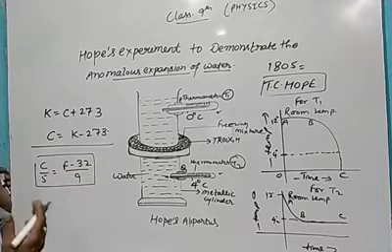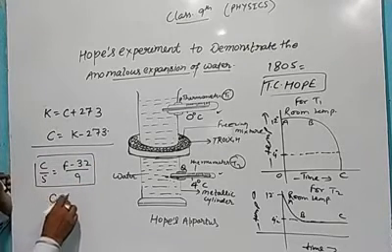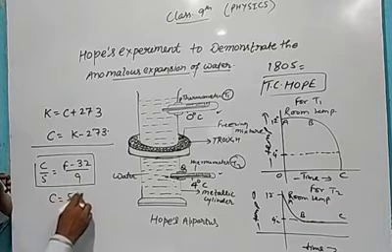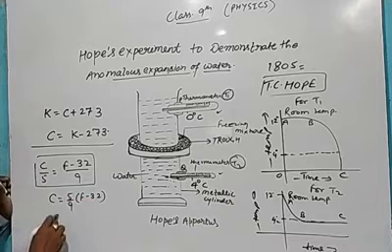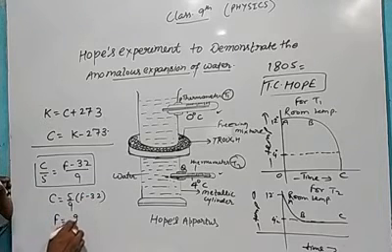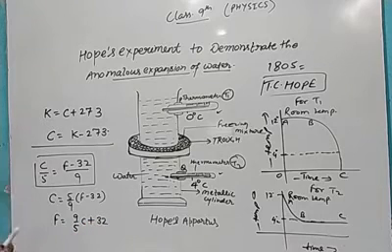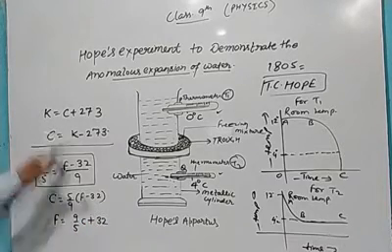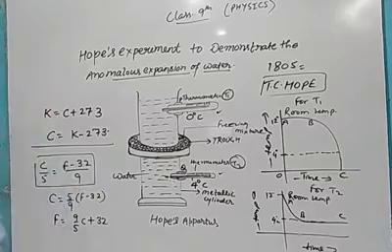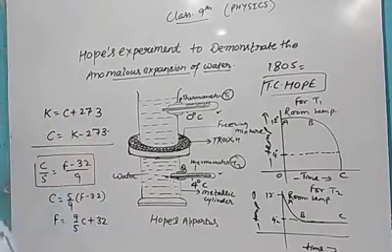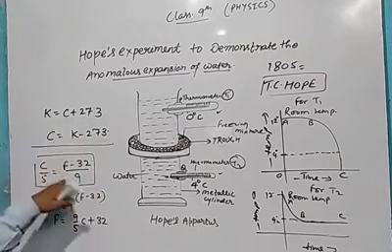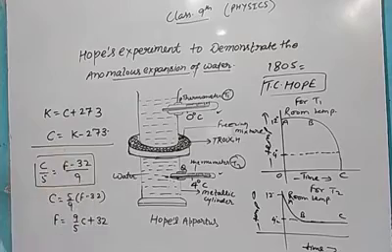Or if you want only C, we can write C is equal to 5 upon 9 into F minus 32. Or if you want F, directly you can use F is equal to 9 upon 5 C plus 32. With the help of these formulas, we will convert Kelvin into centigrade, Fahrenheit into centigrade, or centigrade to Fahrenheit.